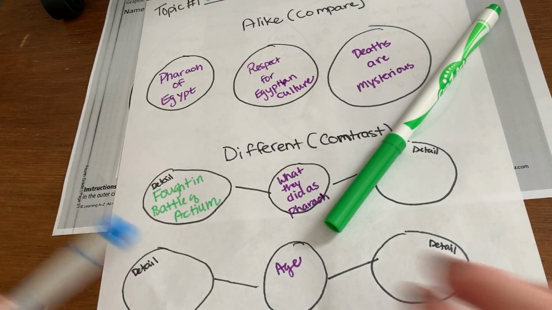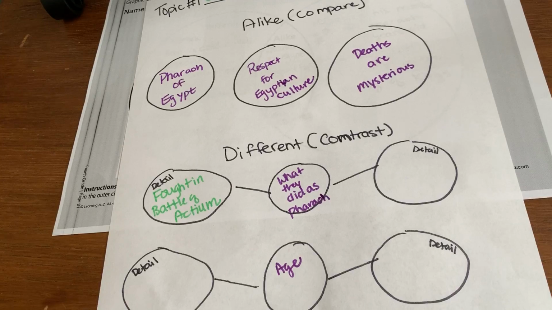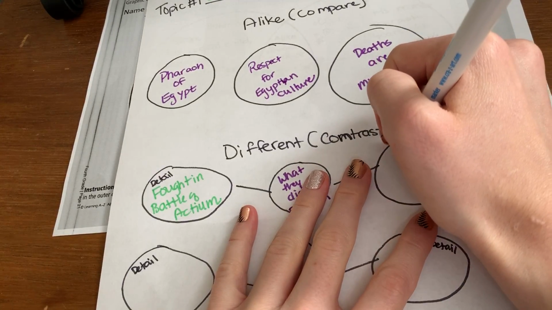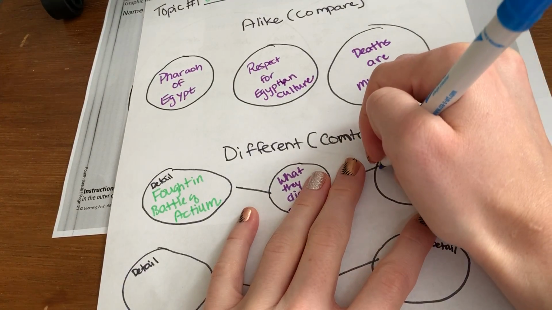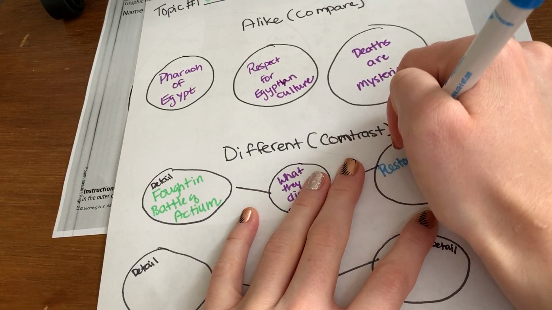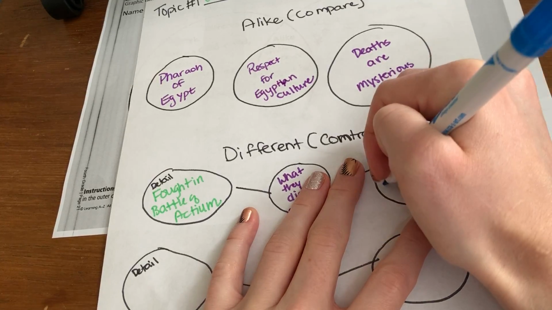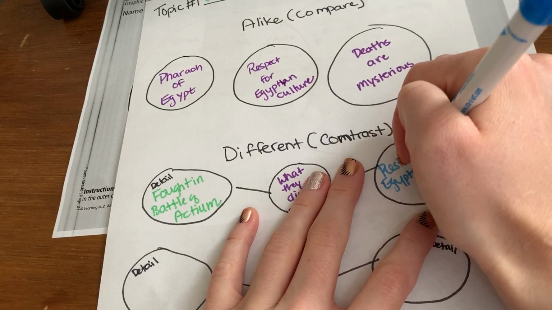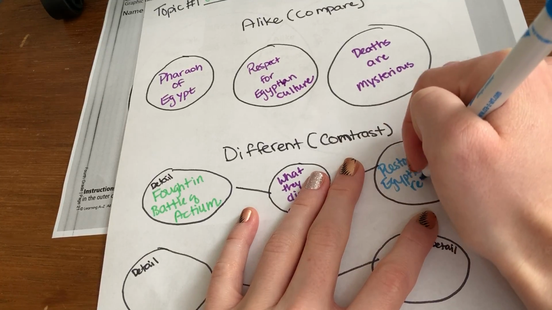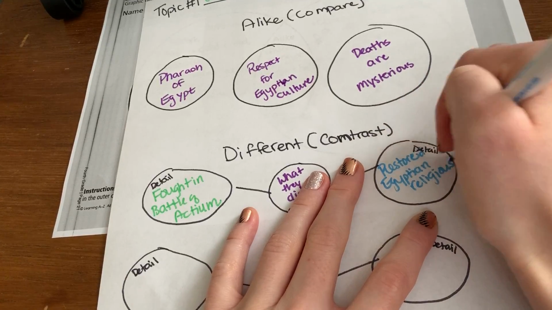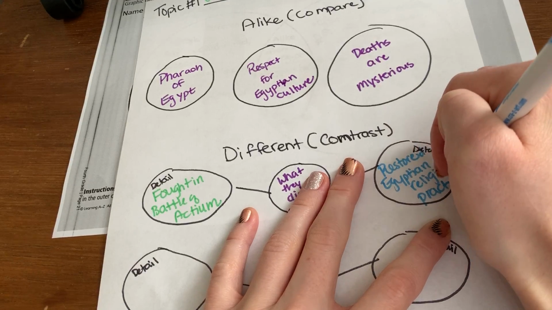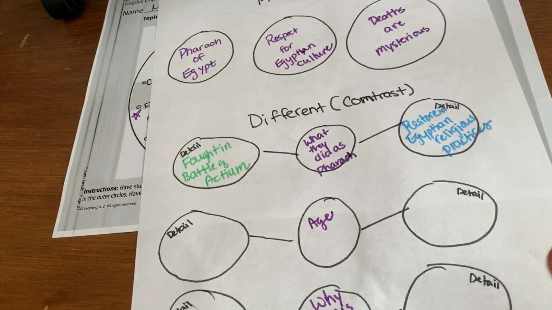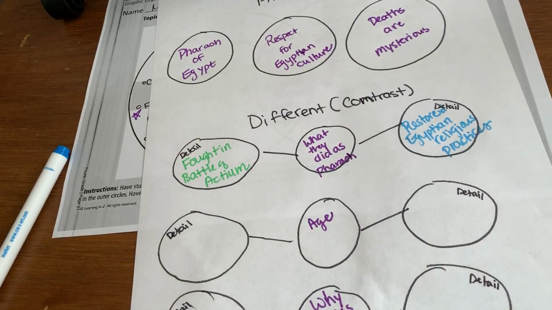Okay. So what he did was he restored Egyptian religious practices. Okay, great. So their age, she was 18.